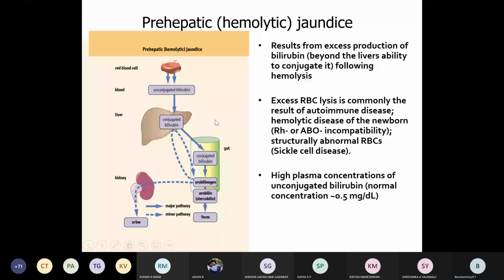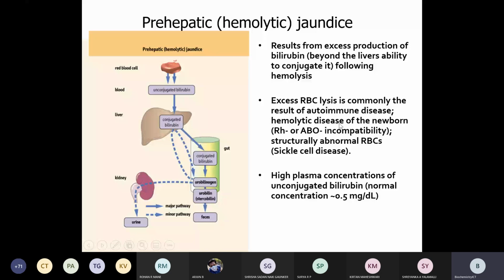Jaundice is nothing but yellowish discoloration of the sclera or the skin, right? Why does it take place? Due to the hemolysis of the RBCs, right? So that's why it is also called hemolytic jaundice. It is also called prehepatic jaundice and hemolytic jaundice.